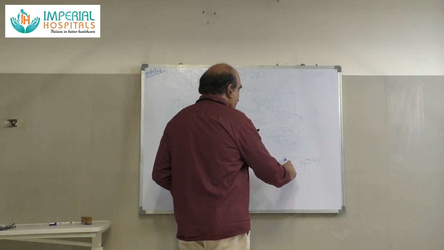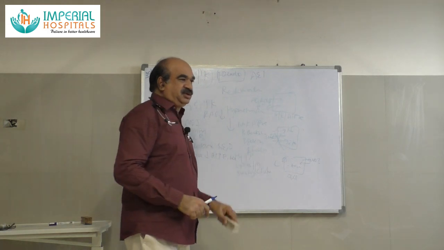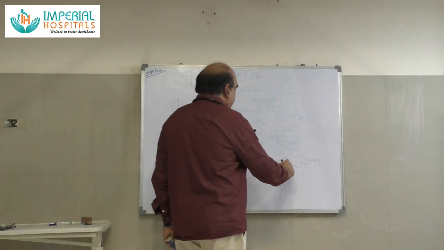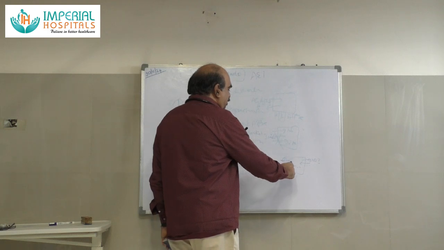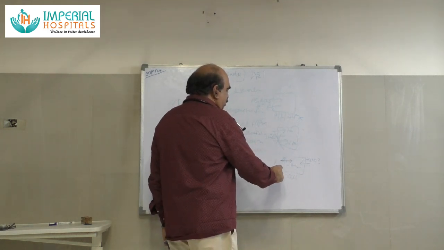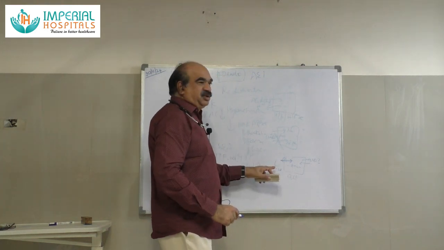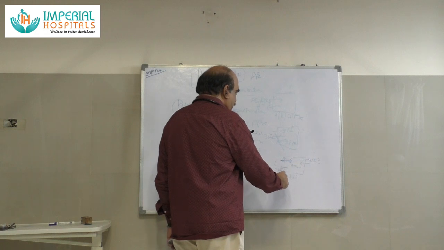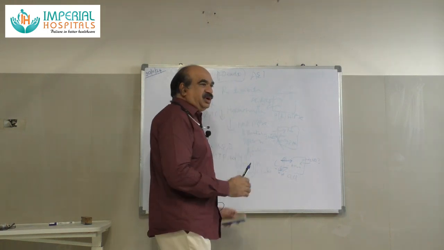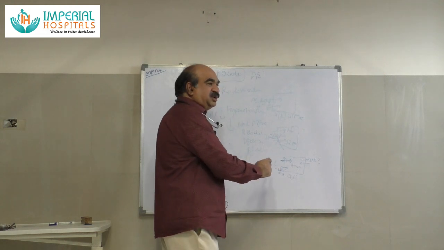Then here ENaC channels. ENaC means epithelial sodium channels. ENaC channels are activated, with more sodium entry into the cell. Because of lumen negativity, there will be more sodium entry from the lumen. If there is more sodium entry, there will be more lumen negativity. More negative potential is created in the lumen. That causes potassium and hydrogen secretion. So aldosterone action means mainly sodium retention and potassium hydrogen secretion.